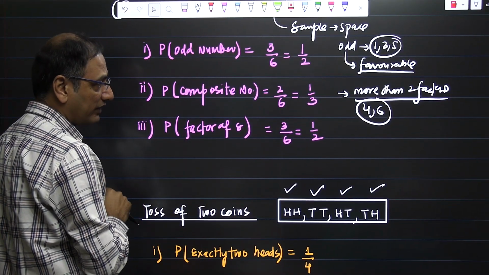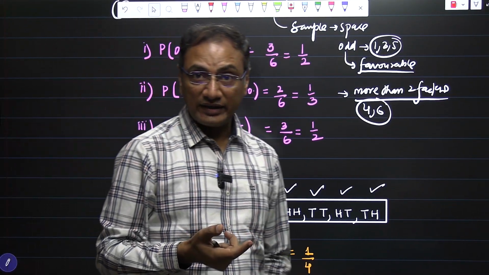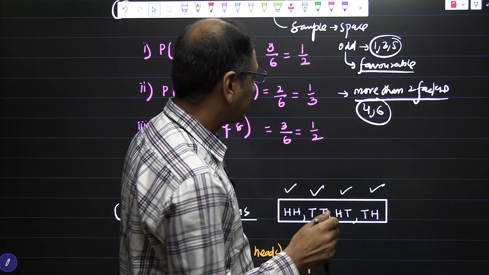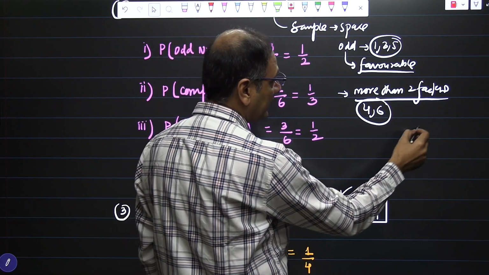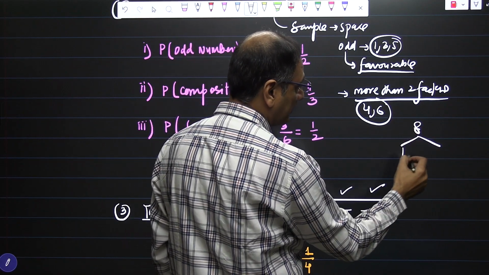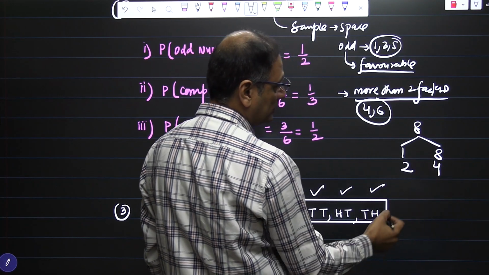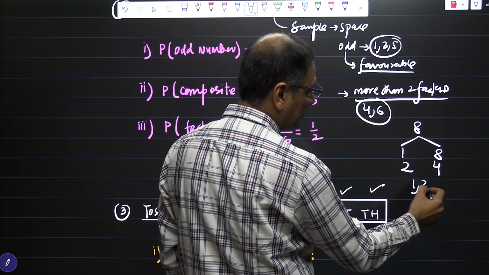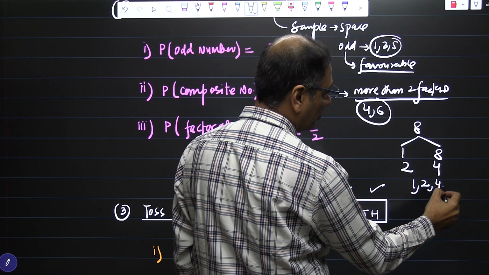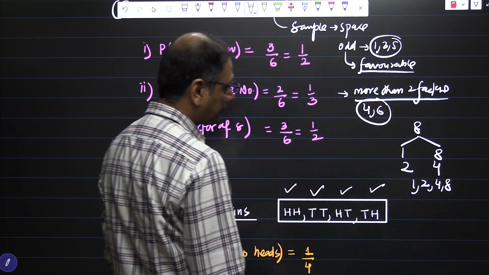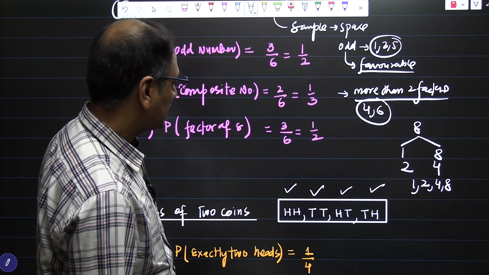Probability of factor of 8. When we are rolling a die, what is the probability of a factor of 8? If we factorize 8, what are we going to have? 1, 8, 2 and 4. So the factors we have are 1, 2, 4 and 8. What is the probability of factors of 8?